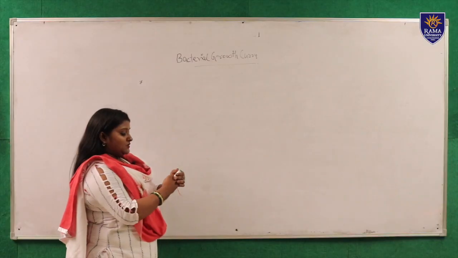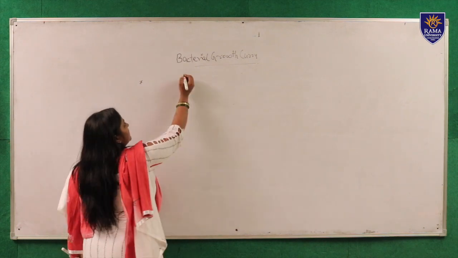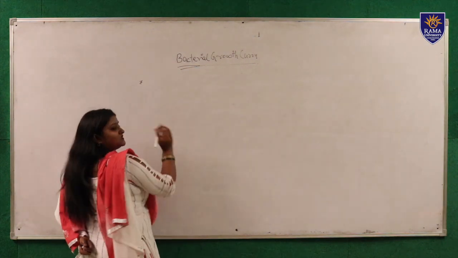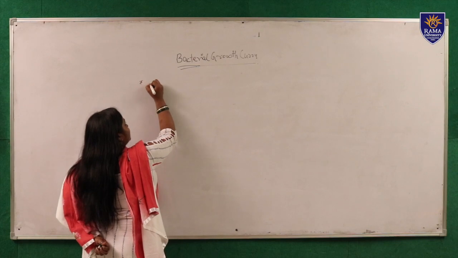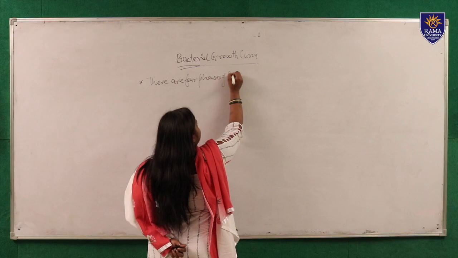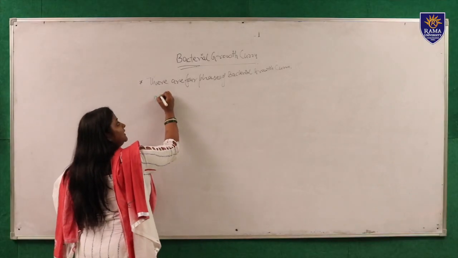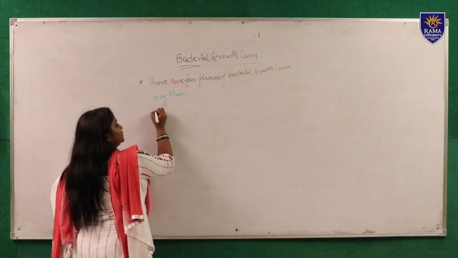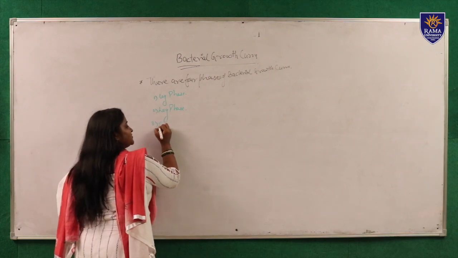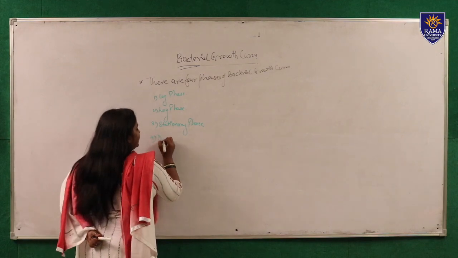Now, after all these things, let me talk about the main topic, the bacterial growth curve. In this topic we include four phases. Number one is the lag phase, number two is the log phase, number three is the stationary phase, and number four is the decline phase.